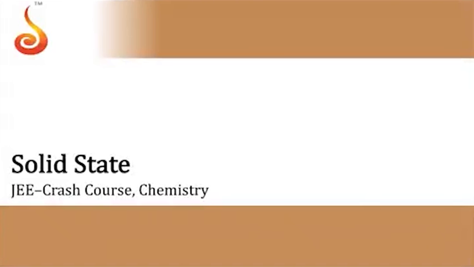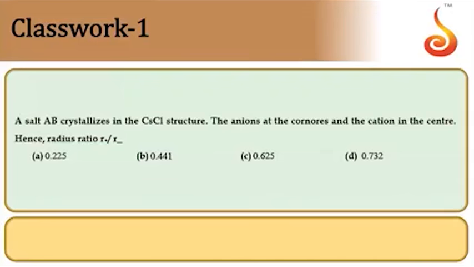Today we will discuss questions from solid state chemistry. First question: the salt AB crystallizes in CsCl structure, with the anions at the corners and the cation in the center. Hence the radius ratio is.